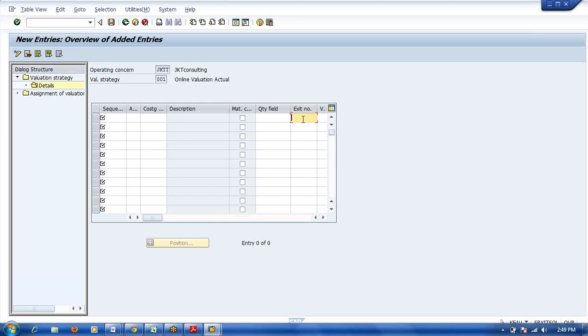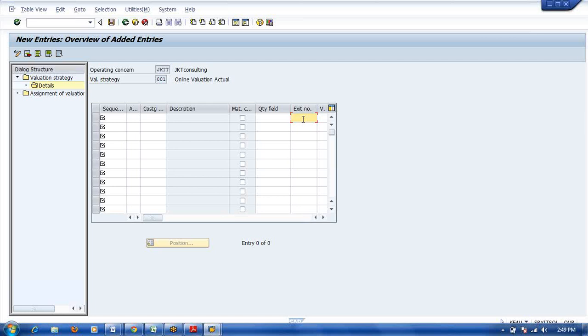There are different types of user exits. So which type will you use? User exit means SAP provided some user exits. In that user exit only we can modify.